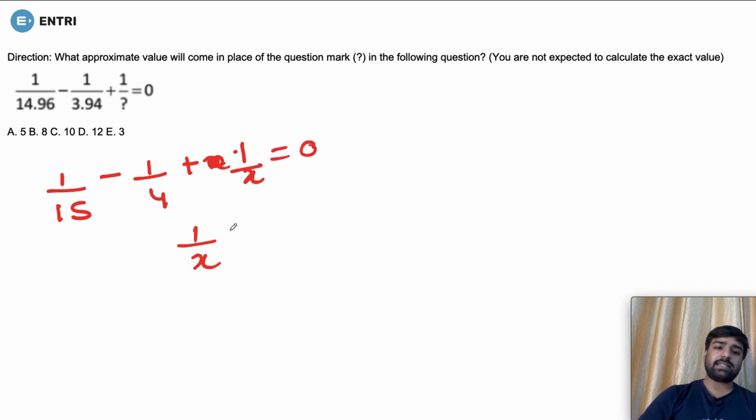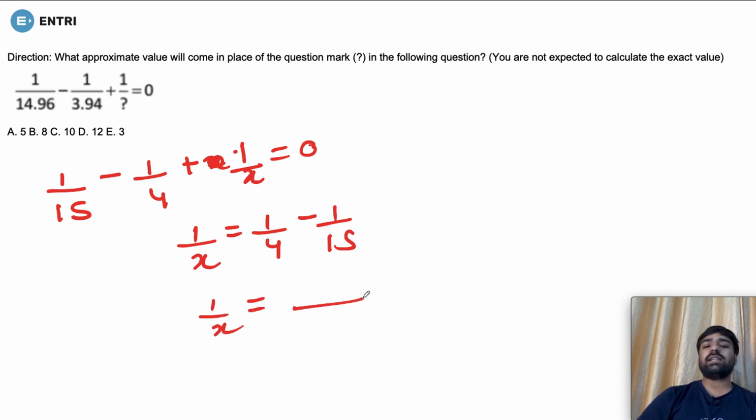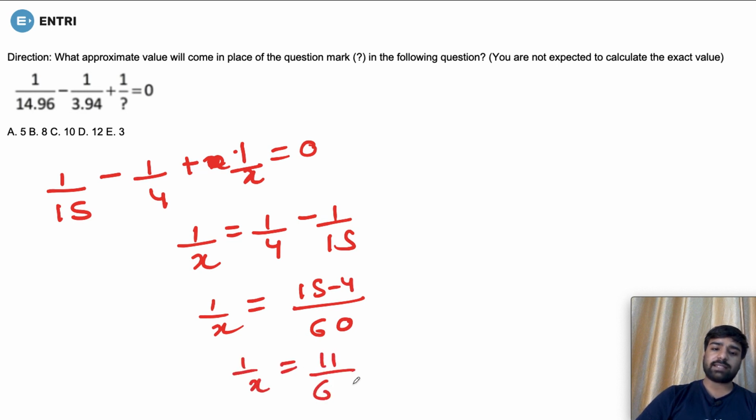So 1 by x is equal to 1 by 4 minus 1 by 15, because when you take it here, the sign will change. So 1 by x is equal to, you will take its LCM as 60. Now, when you solve it out, you are going to get 15 minus 4. So 1 by x is 11 by 60.